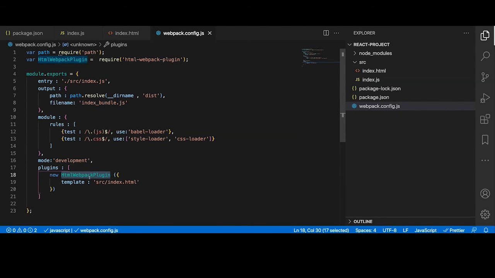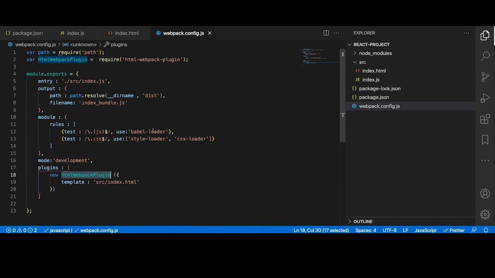This plugin, HTML Webpack plugin, basically whenever the HTML file name is index.html, you don't have to specify that name. I'll show you that in some time. Basically, if I say localhost colon port 3000, enter, I don't have to specify the file name, which is index.html.